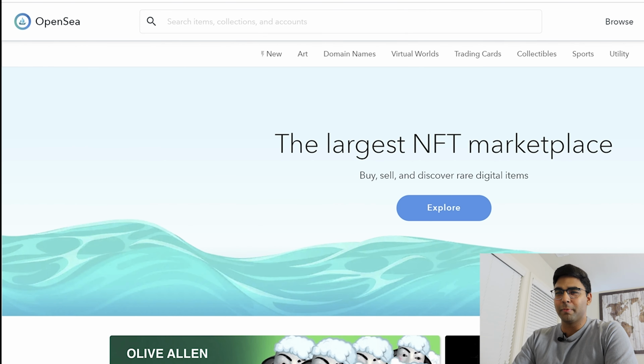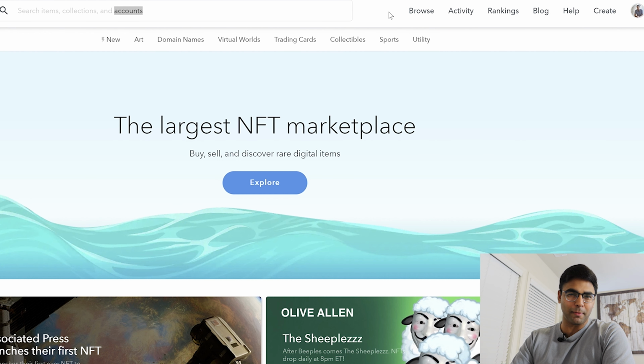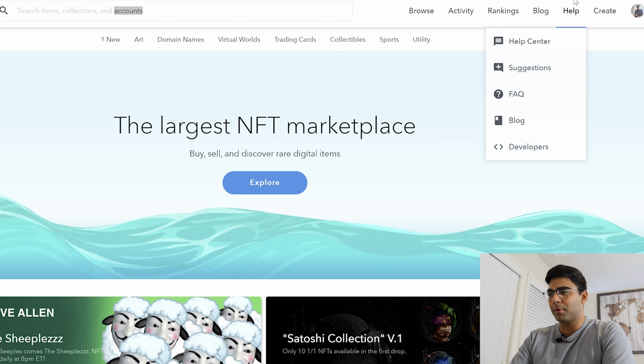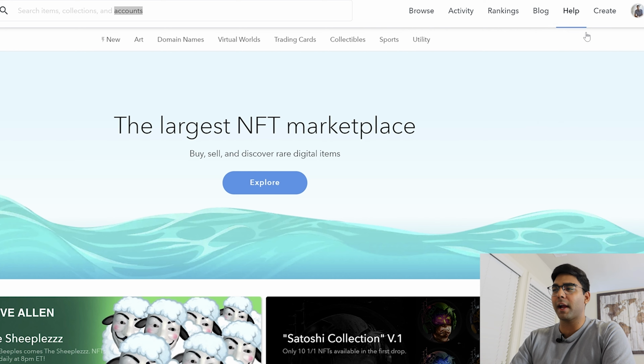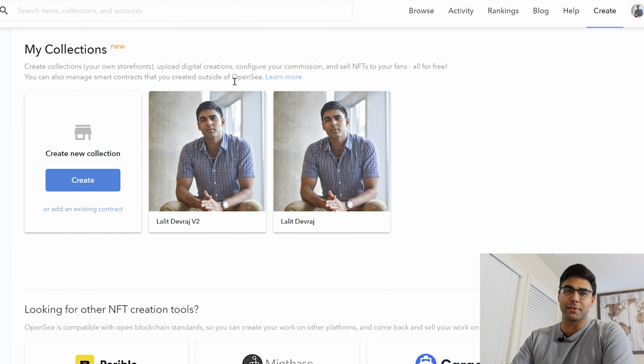So here we are at OpenSea.io, the largest NFT marketplace. Buy, sell, and discover rare digital items. So assuming you've set up MetaMask, we come back to OpenSea.io. So the first step over here is under create, you got my collections. And so when you press my collections, there was some trial and error that I was playing with, but overall, you're basically opening your own storefront.